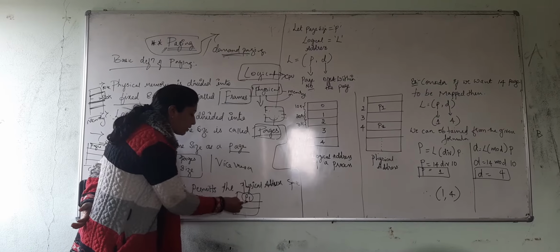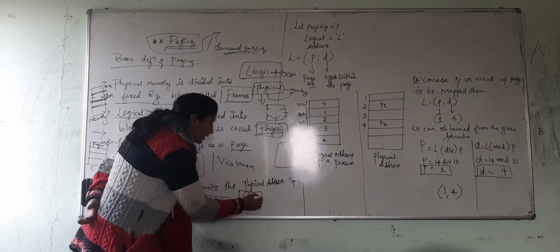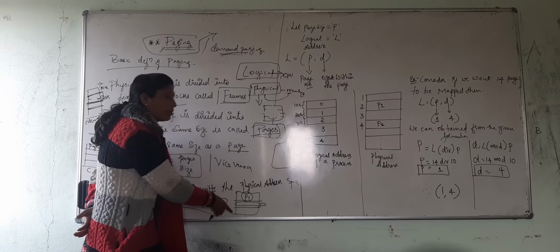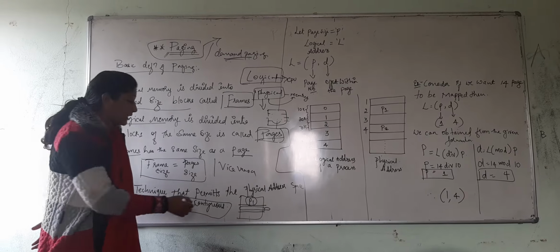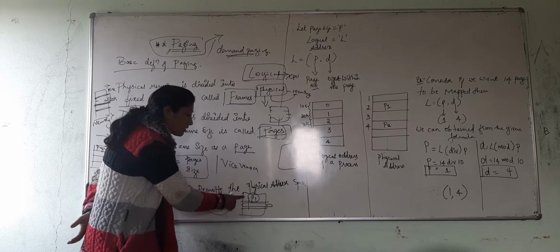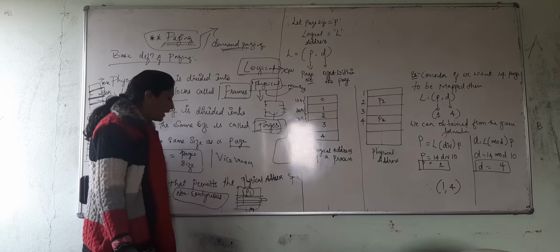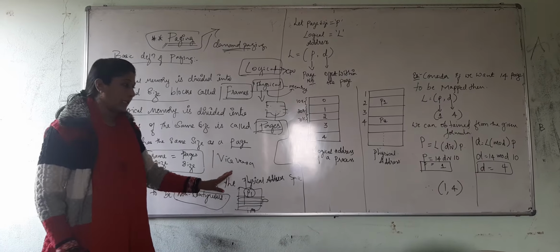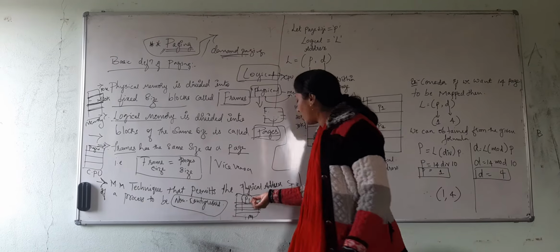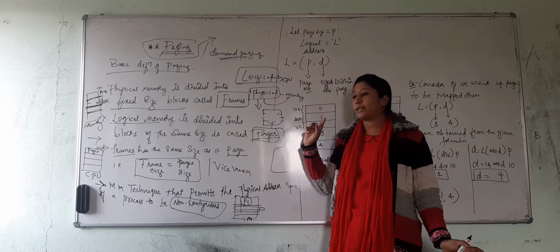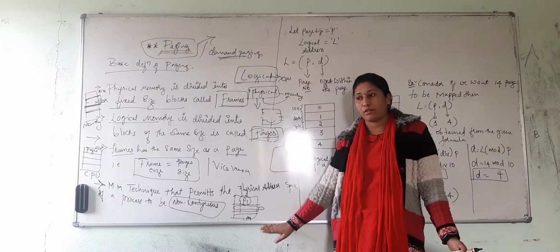For example, if I store a process P1 here and it is allocated sequentially, that would be contiguous. But if one process is stored here and somewhere near the bottom of memory P4 is allocated, any process not stored in a contiguous manner is called non-contiguous memory allocation.